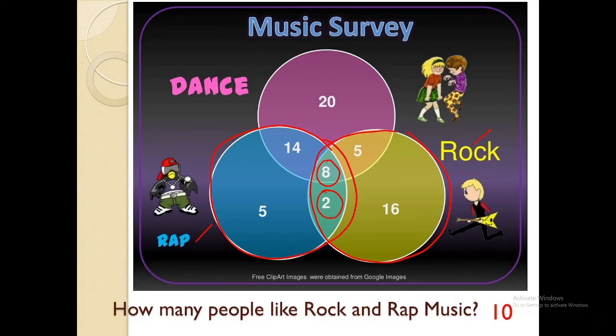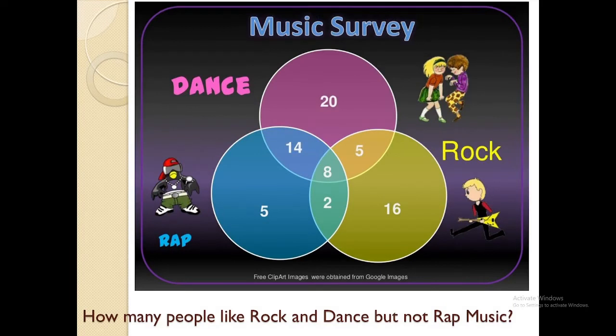Okay, now let's have another problem. What if you're given like how many people like rock and dance but not rap music? So to solve this, you focus on rock over here, and dance over here, but not rap.